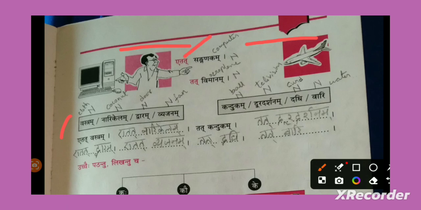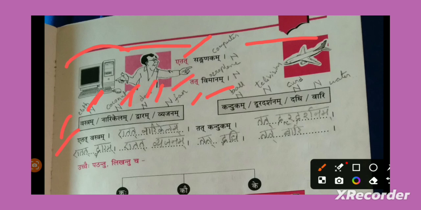Etat sangraham. Etat sanganakam. That means computer. This computer. Tat vimanam. That aeroplane. Vastram means cloth. Narikelam means coconut. Dvaram means door. Vyajanam means fan. So all these are very near objects. For near objects what will we use? Etat we will use. We are just prefixing etat for each and every word. Etat vastram, etat narikelam, etat dvaram, etat vyajanam.